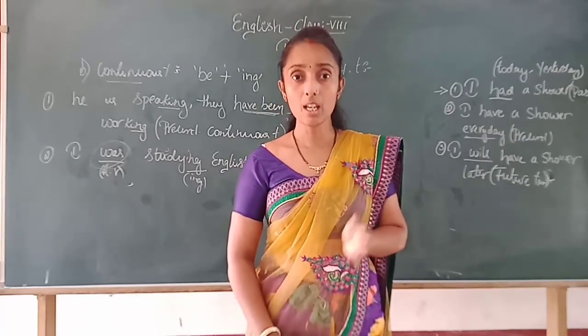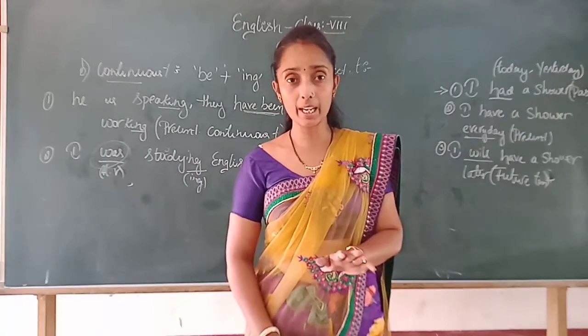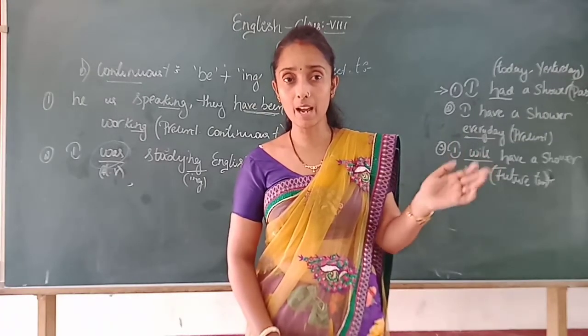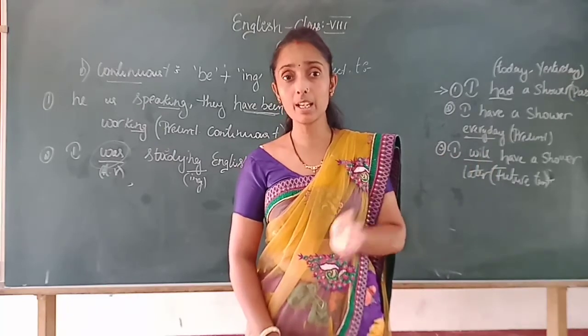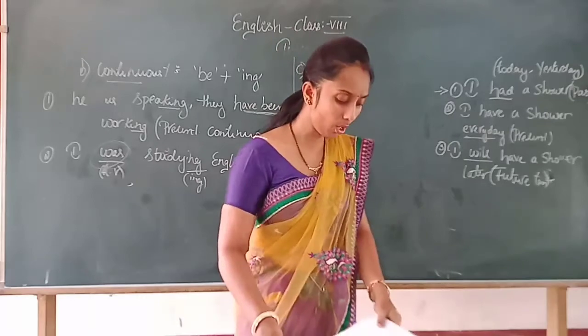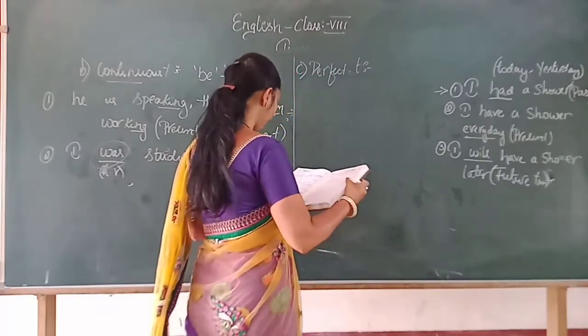Is it clear? Means the action which is completed, which was started in the past and which also continued in the present, and it will carry to the future. How? You may be confused, right? So let's see an example.